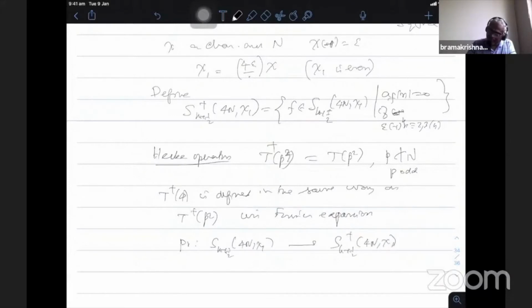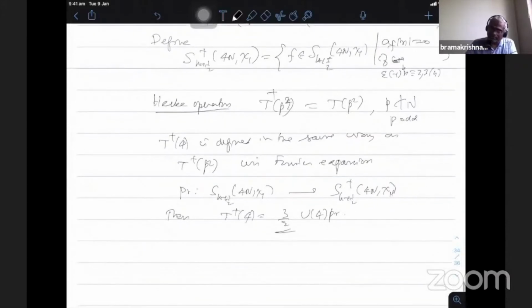Then T_4^+ is, I think, U4 followed by projection, though I am not sure about this particular one. So you apply the U4 operator on functions and then the projection operator, and that is exactly the Hecke operator in the case of the plus space. So we have f | T_{p^2}^+.